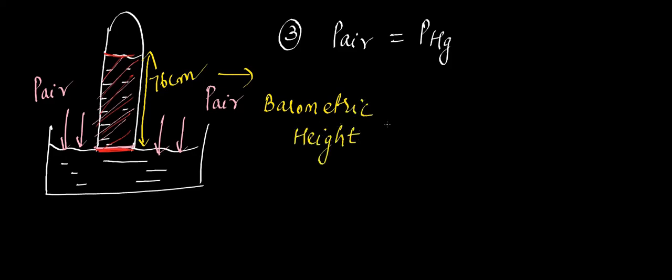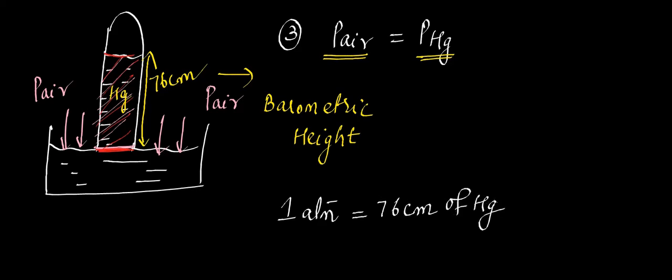It's not like atmospheric pressure of mercury. Atmospheric pressure is because of what? Because of the air. Pressure of mercury is because of the mercury that you have taken inside. Atmospheric pressure is how much? It is 1 atm. When you take the outside pressure, in terms of atm, it is 1 atm. Okay. Okay, ma'am. And when you take the pressure due to mercury, how much height of the mercury was considered? 76 centimeters. So 1 atm will be 76 centimeters of mercury height.